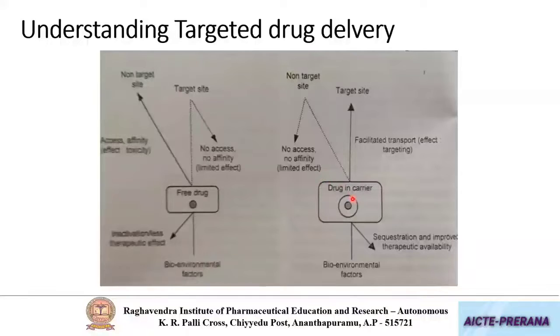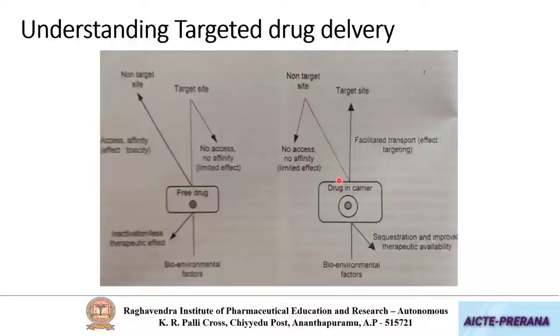Whereas when you are delivering the drug in the form of a targeted system within a carrier, the chances for it to reach the target site will increase enormously, and it will reach only to a limited extent towards the non-targeted site.